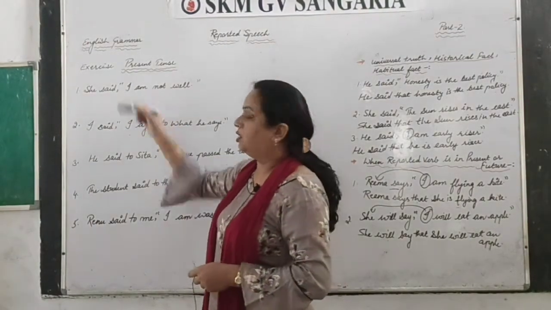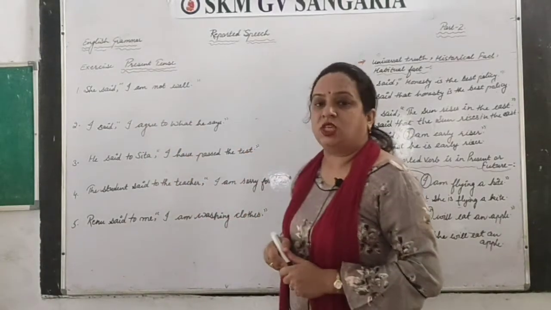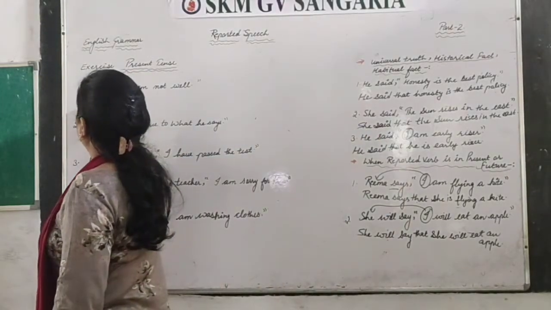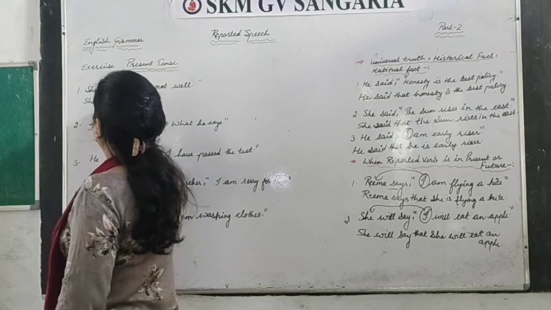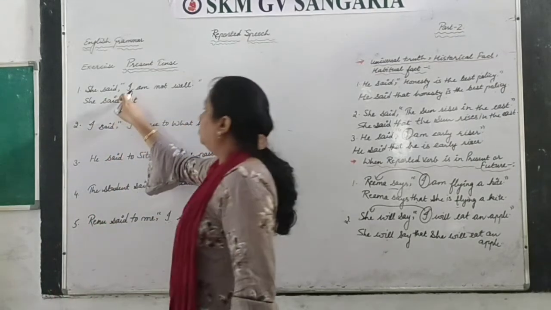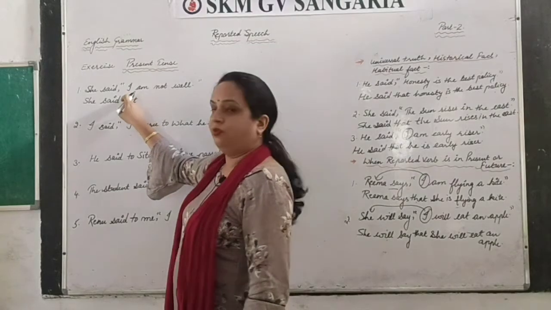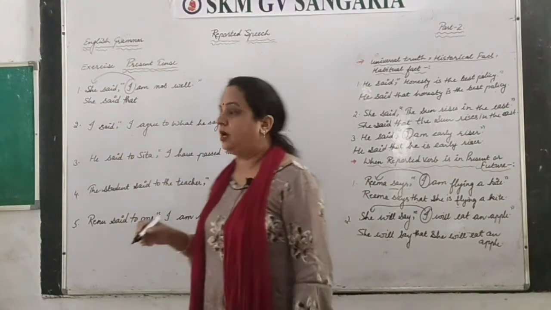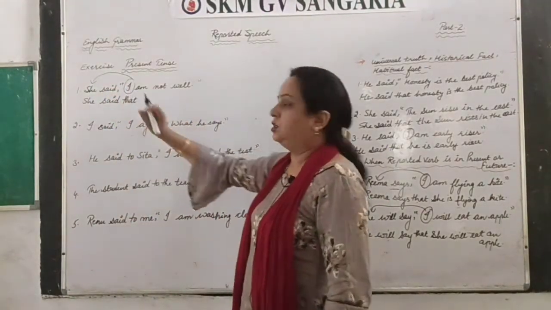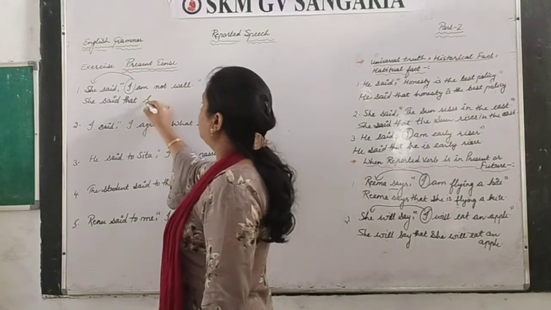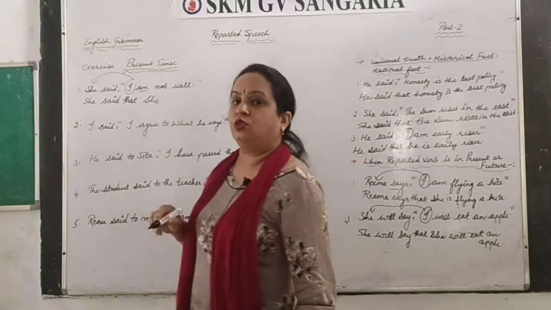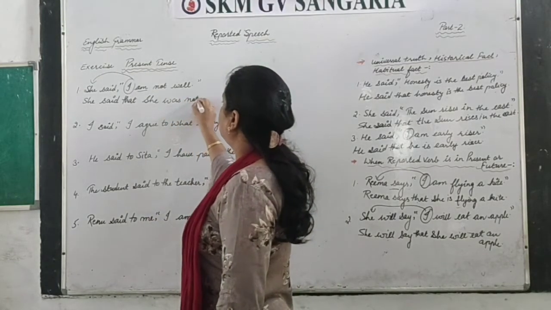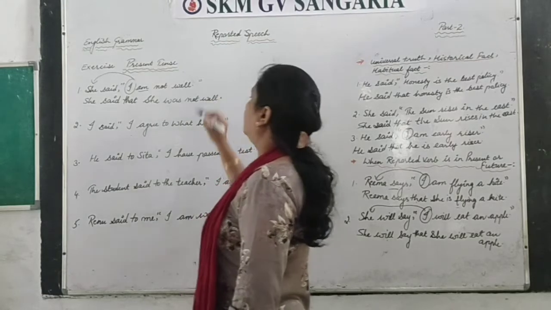So what you have to do, according to tense, according to the subject, you have to change that, right? Means in past form you have to do now. So it is, what she said. At the place of commas it is what? That. Now this is I, and this I. When this is I, then what you have to do? You have to change this with she, or the subject of the reported speech. So she said that she. Now am is given here, so you have to change it into past tense. So what is that? She was not well, and in the end there is a full stop.